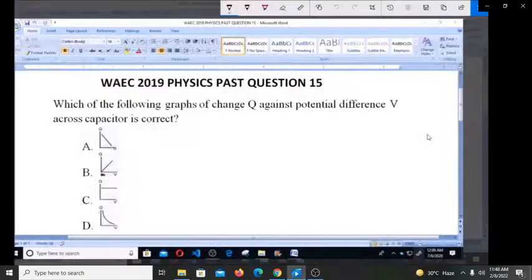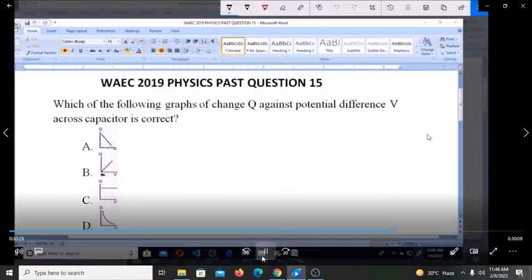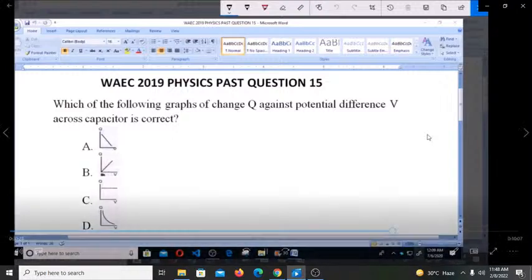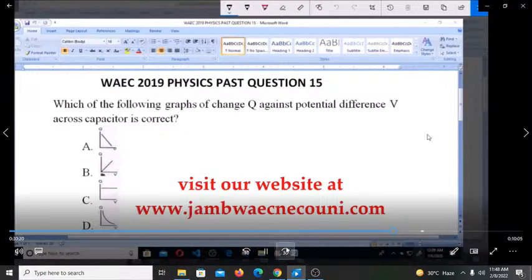Welcome. Today we're going to be looking at WAEC 2019 Physics past question number 15. Which of the following graphs of change Q against